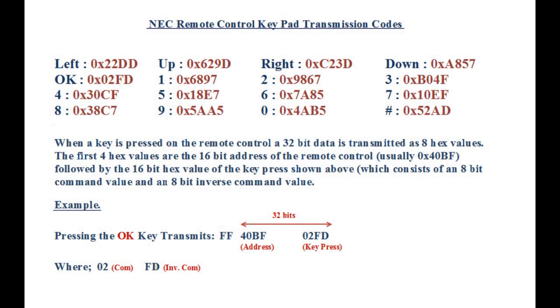The following is a list of the 16-bit code values that are generated when the associated key is pressed on the remote control. Each 16-bit code value is preceded by a constant 16-bit remote control address value. To read the 32 bits of the transmitted data, we need to synchronize the data acquisition with the transmission protocol.